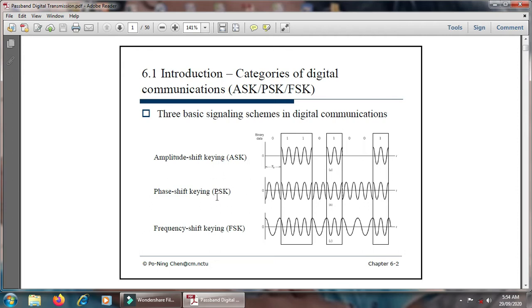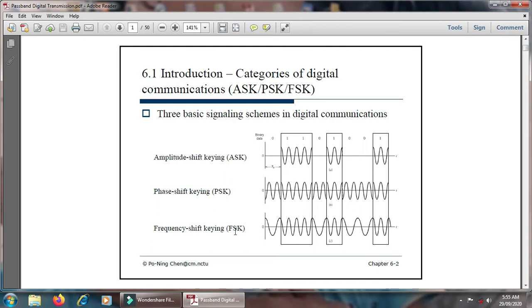Then move towards the phase shift keying technique. In the case of phase shift keying, during the transmission from 0 to 1 and 1 to 0, there is a change in the phase. Once 0 is transmitted, the signal has a different phase, and when the transmission goes from 0 to 1 or 1 to 0, the phase changes, hence it is called phase shift keying.